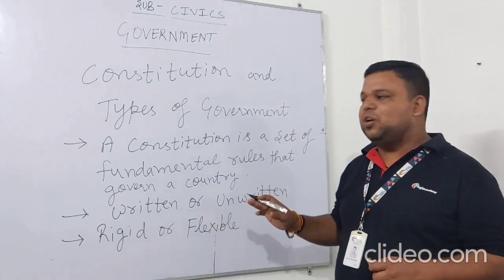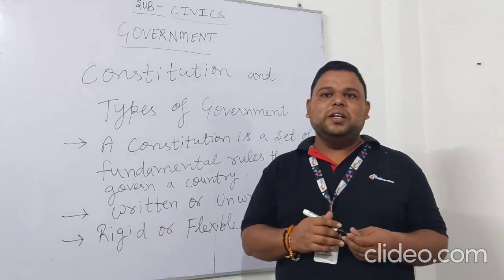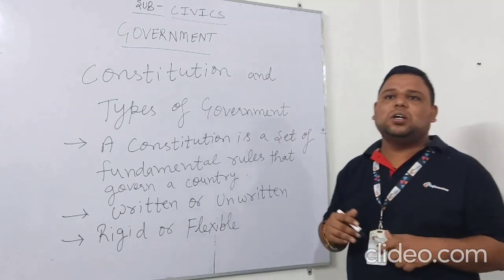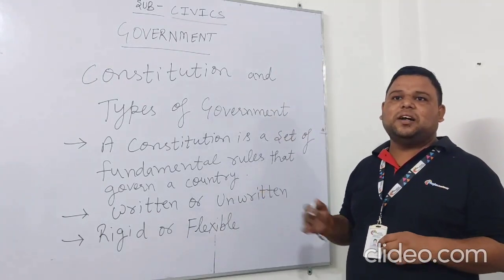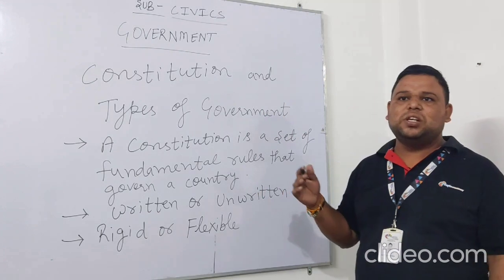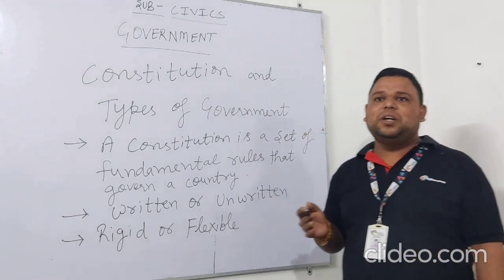A constitution can be written or unwritten, rigid or flexible. In a written constitution, the fundamental rules of the government, the powers of the organs, and the rights of the people are in the form of a written document. Usually, federal governments have a written constitution. For example, India has a written constitution.